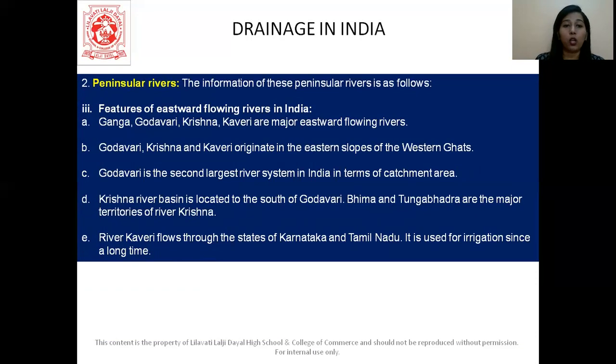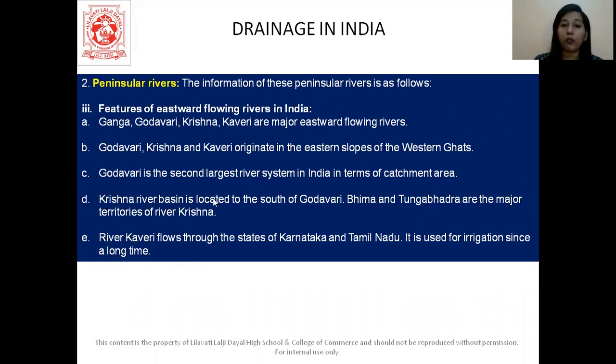All right. Now let's talk about the eastward flowing rivers in India. So we have Ganga, Godavari, Krishna, Kaveri, which are the major eastward flowing rivers. Godavari, Krishna, Kaveri originate in the eastern slope of Western Ghat. Godavari is the second largest river system that we have in India.